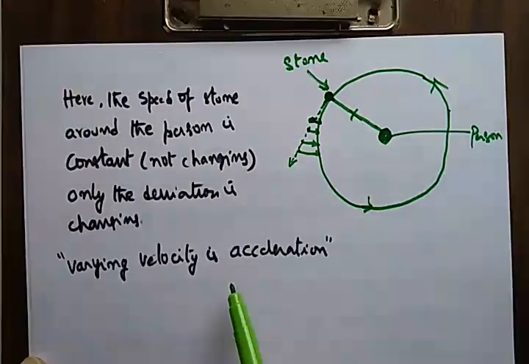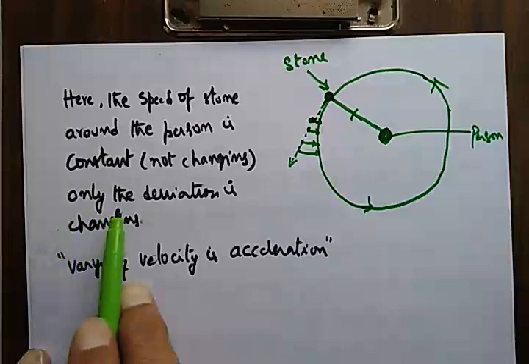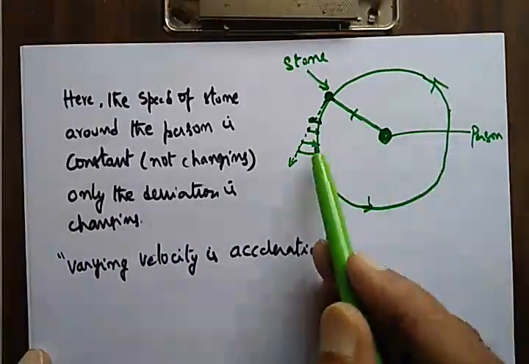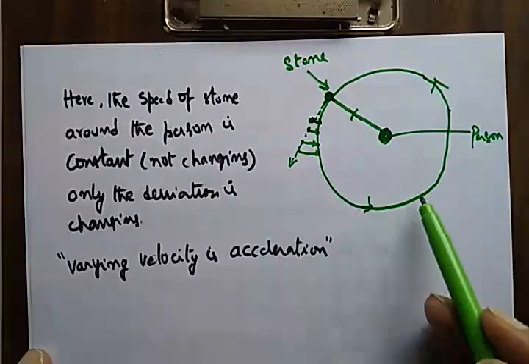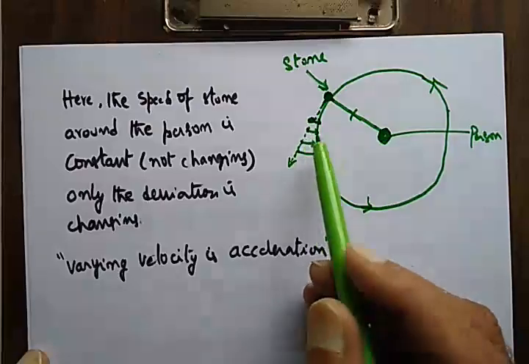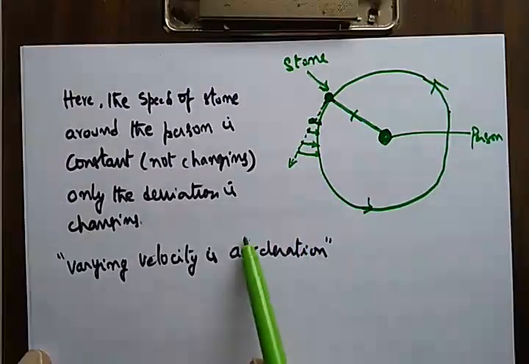It is constant, not changing, but only the direction is changing. When the thread is there, it is going in circles. So every point keeps changing direction, maintaining the distance between the person and the stone the same. Otherwise, if there is no thread, it is going in a straight line.